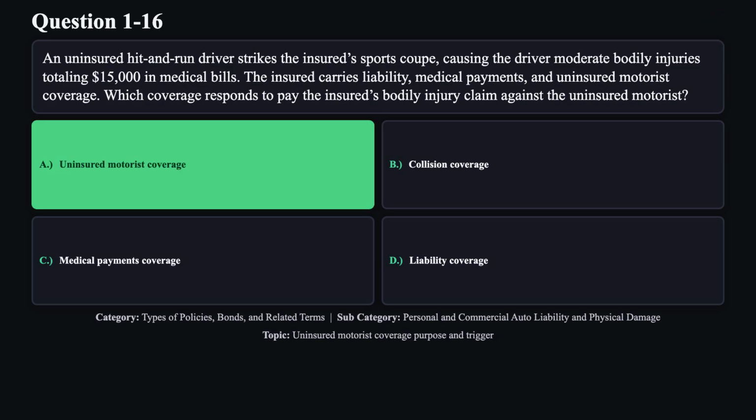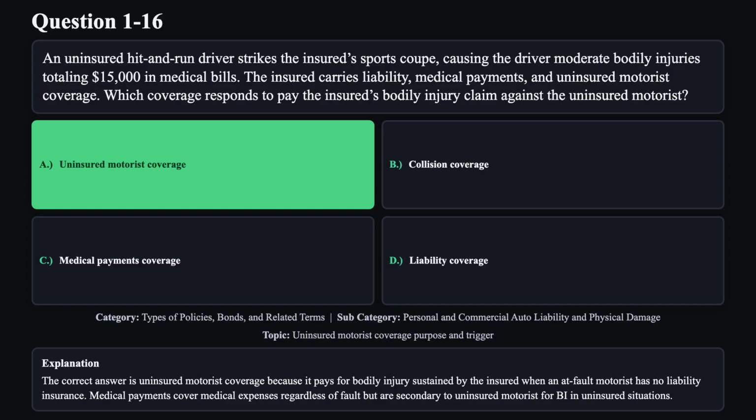The correct answer is A. The correct answer is uninsured motorist coverage because it pays for bodily injury sustained by the insured when an at-fault motorist has no liability insurance. Medical payments cover medical expenses regardless of fault, but are secondary to uninsured motorist for BI and uninsured situations.